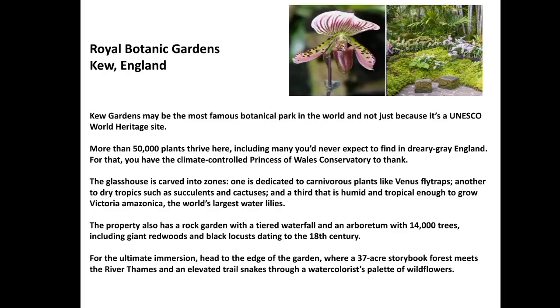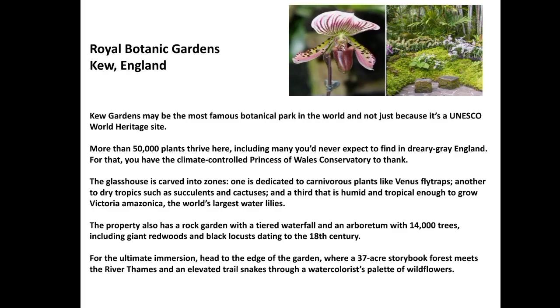Nowhere does a botanical garden boast larger and more diverse botanical collections than Kew Gardens, which opened in 1759 in London.